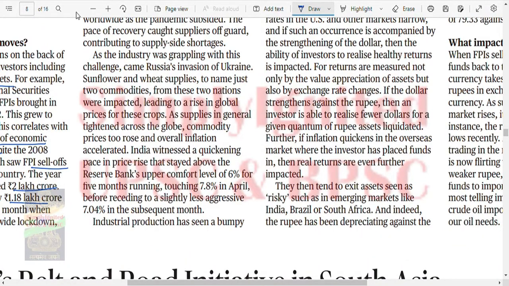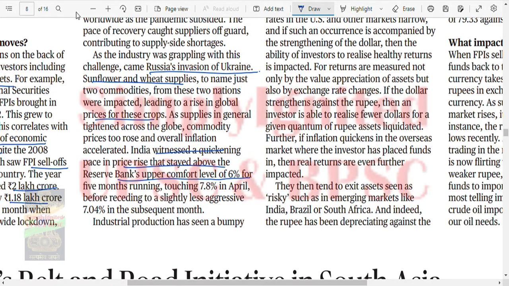As the industry was grappling with this challenge, came the Russian invasion of Ukraine. Sunflower and wheat supplies, to name just two commodities from two nations, were impacted, leading to a rise in global prices of these crops. As supplies in general tightened across the globe, commodity prices too rose and overall inflation accelerated. India witnessed a quickening pace in price rise that stayed above the Reserve Bank's